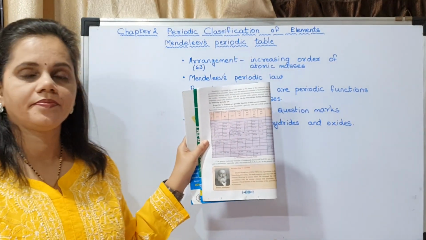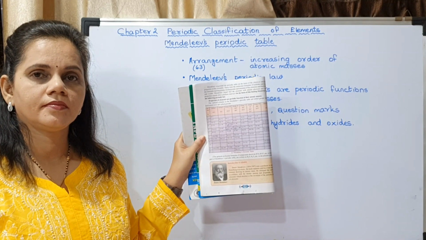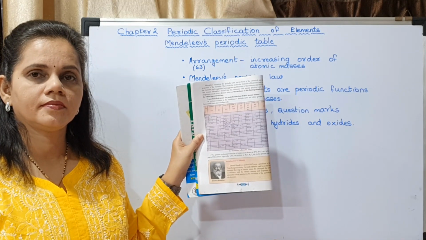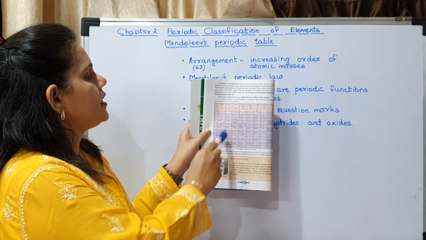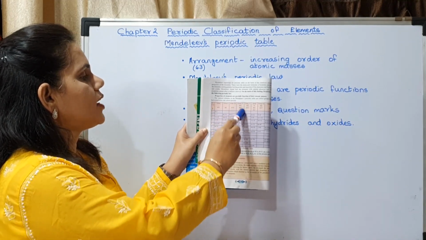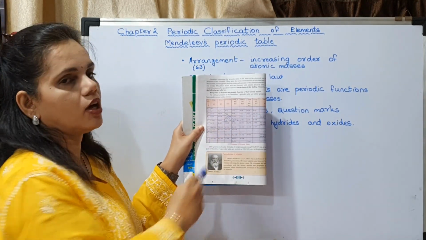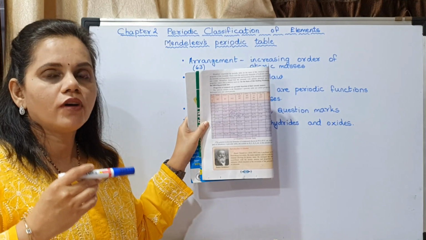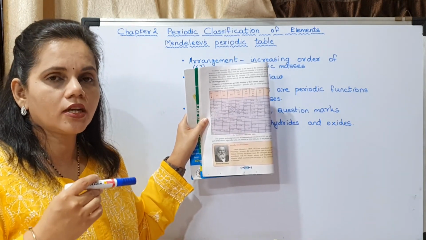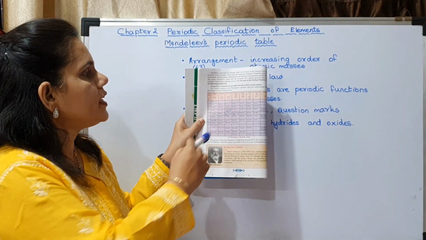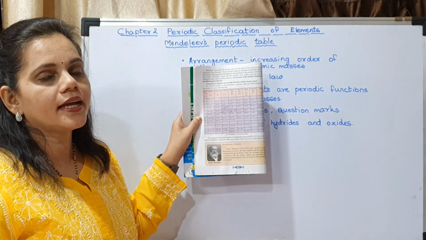So this is the table. You may see they were arranged in columns. These columns are called groups, and these horizontal rows were called periods. So vertical columns were called groups and horizontal rows were called periods. So how many groups were there? There were 8 groups.